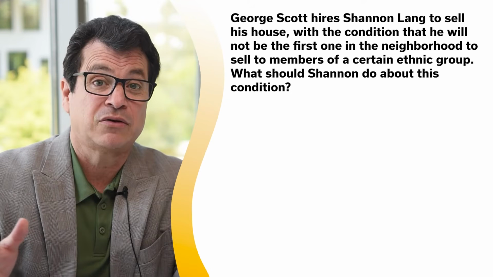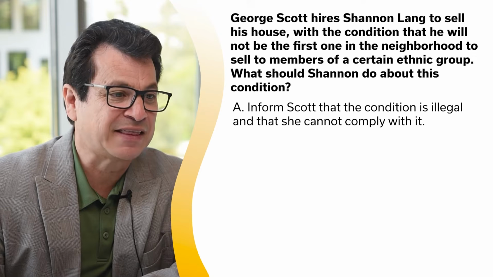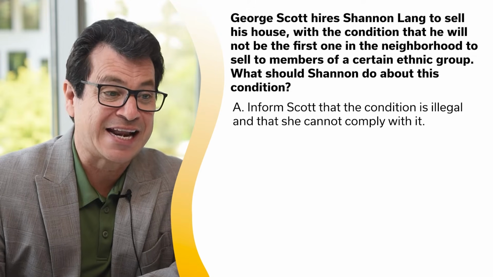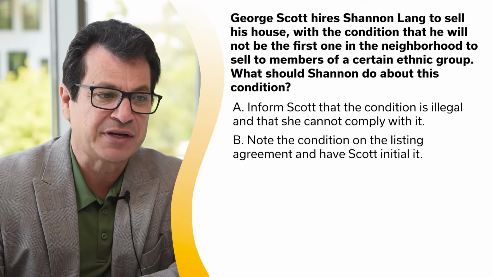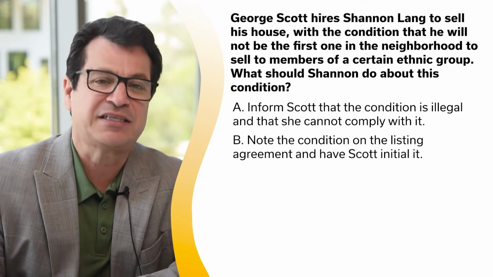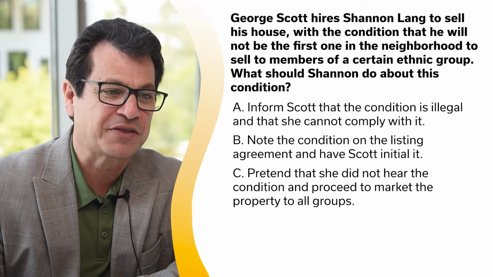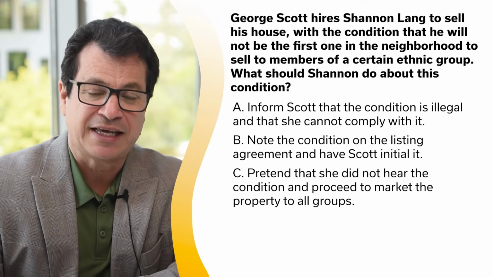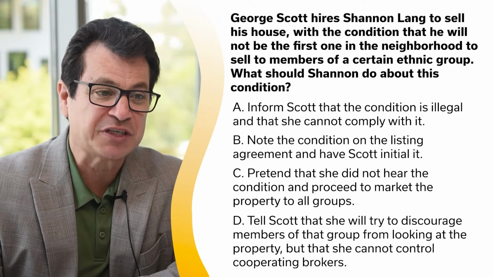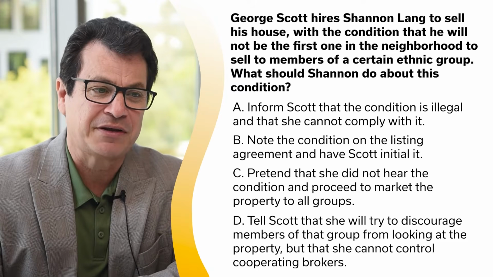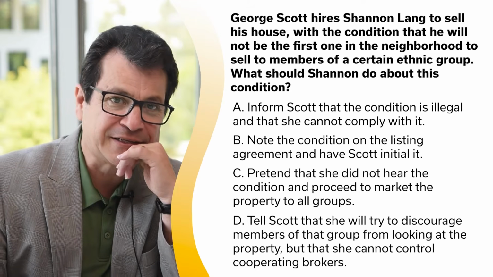Whoa. Here are the answers. A, inform Scott that the condition is illegal and that she cannot comply with it. B, note the condition on the listing agreement and have Scott initial it. C, pretend that she did not hear the condition and proceed to market the property to all groups. And last but not least, D, tell Scott that she will try to discourage members of that group from looking at the property, but that she cannot control cooperating brokers. Now, what is the answer?